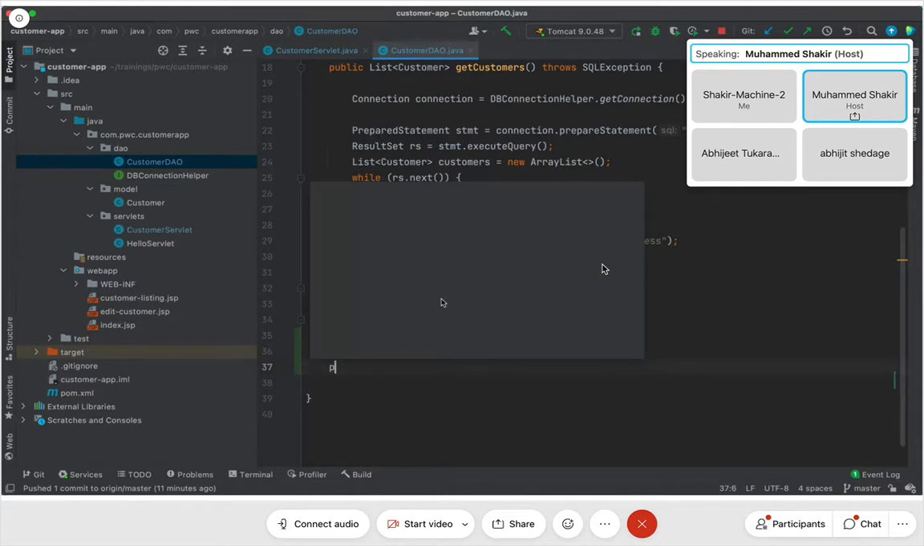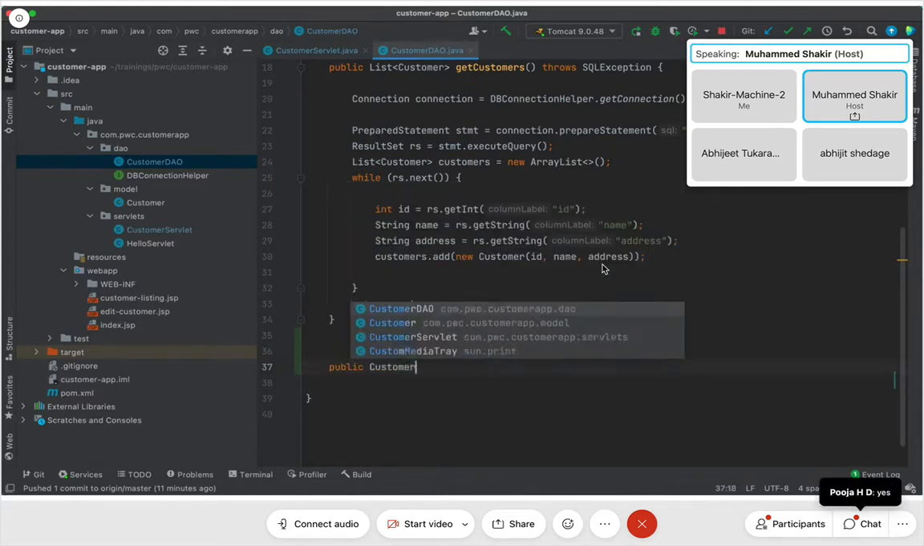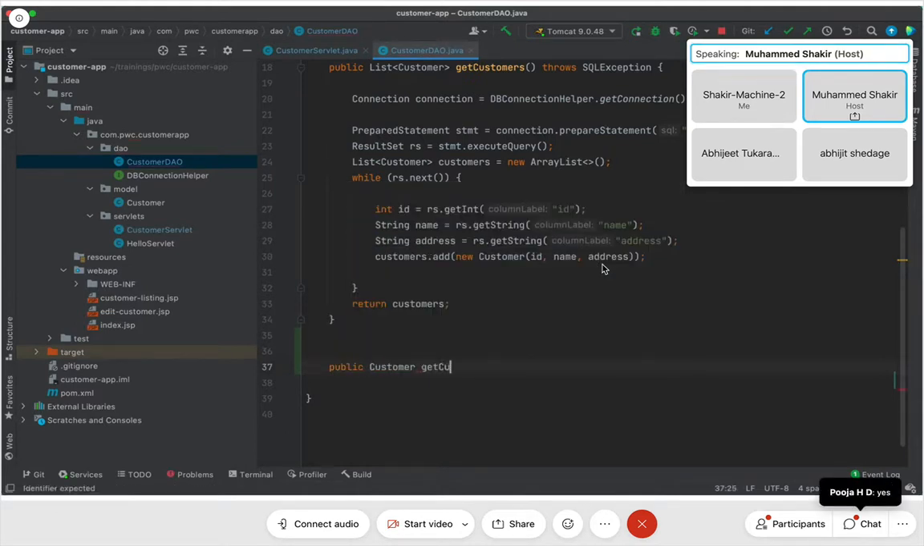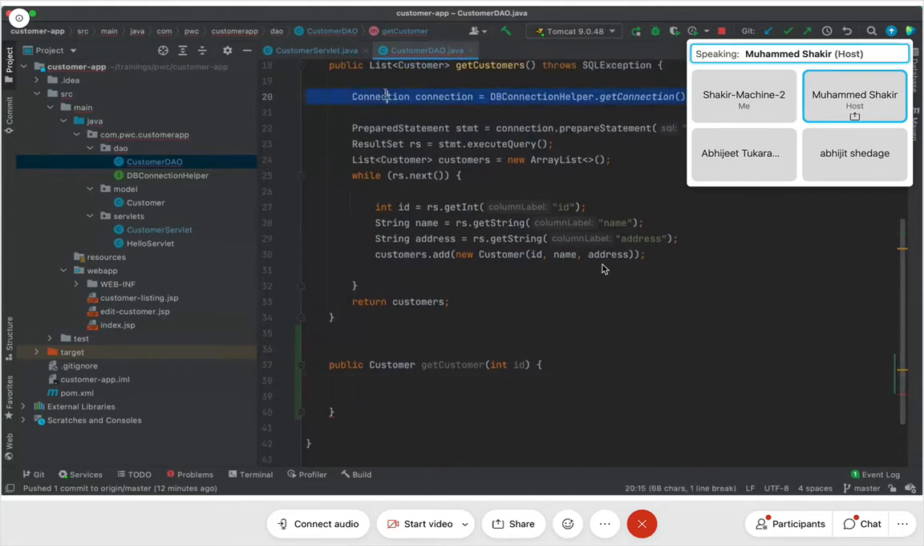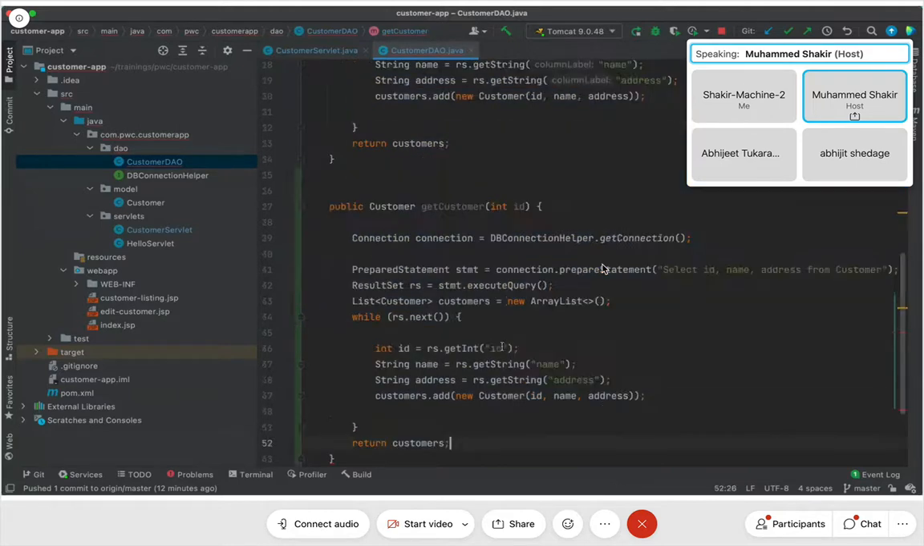So here the signature will be public. I'll say Customer, and here I'll say getCustomer, not getCustomers. Not plural, single. And here I'll say int id. It is supposed to be an integer. And here once again I'm going to write my database logic. What is the database logic, friends? Again I'm going to take the connection object. Everything is going to be the same, but see what I'm going to do here.